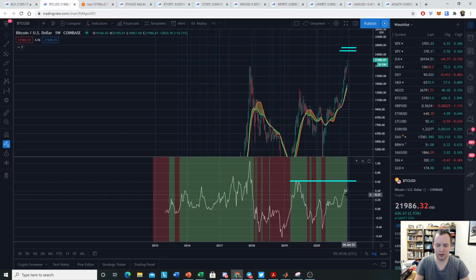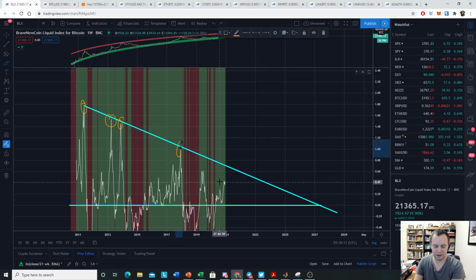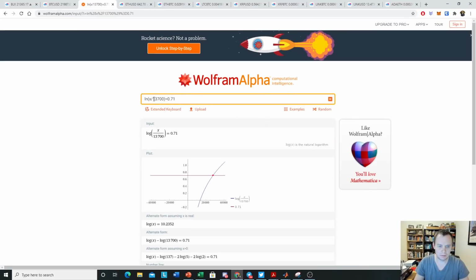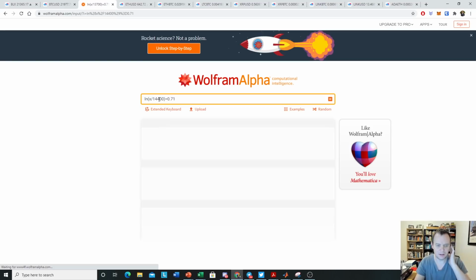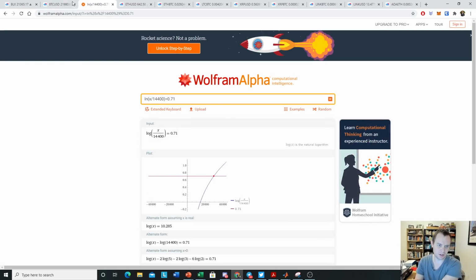But again, we know that by the time we get to this point, the 20-week SMA would obviously be different at that point. So here we're using 13.7. What if we were to say 14? Let's say 14.4. Let's say that's what it is by the time we get there. In that situation, it would put Bitcoin just under $30,000.